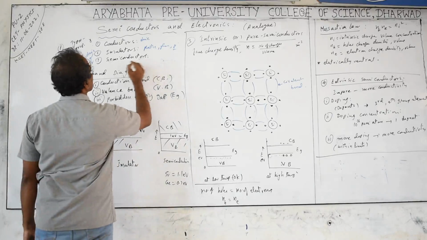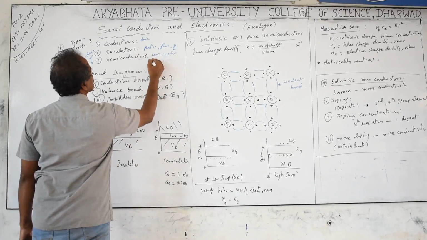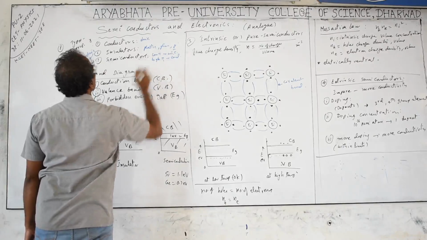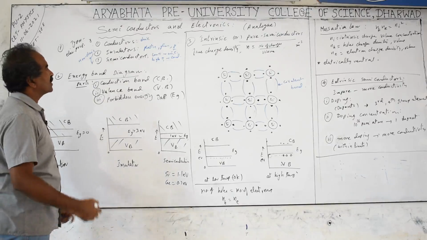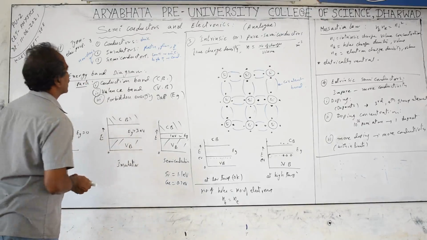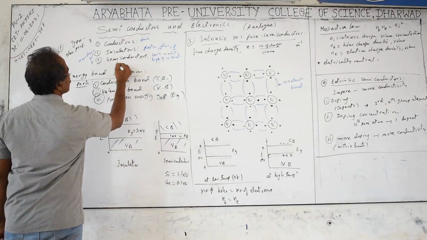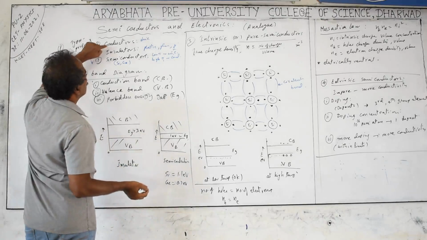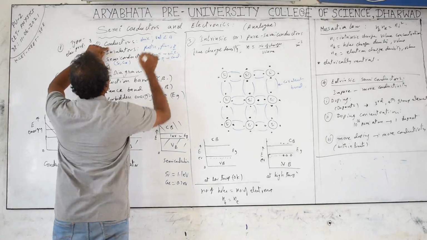At low temperatures they are insulators, at high temperatures they behave as conductors. So semiconductors have both properties. Low temperature here means even room temperature: silicon at room temperature behaves like an insulator, but germanium, also a semiconductor, behaves like a conductor at room temperature. Generally we take silicon and germanium. In the periodic table, if you check the valence electron number of the elements, if the valence electron number is less than 4, they are conductors.